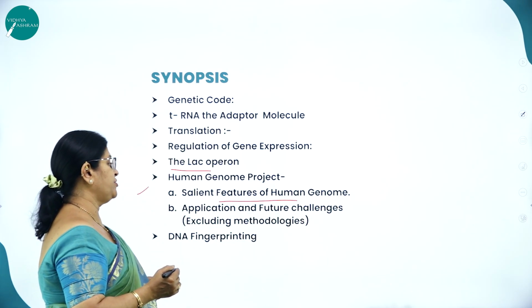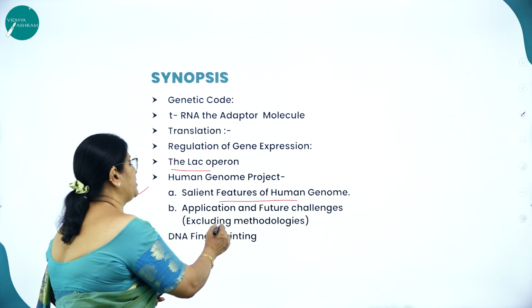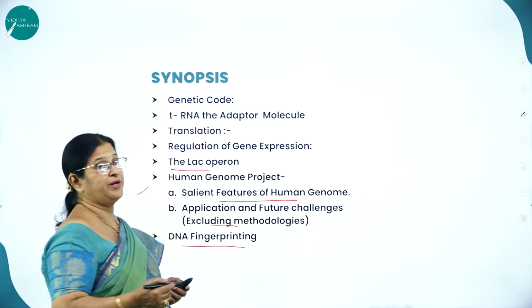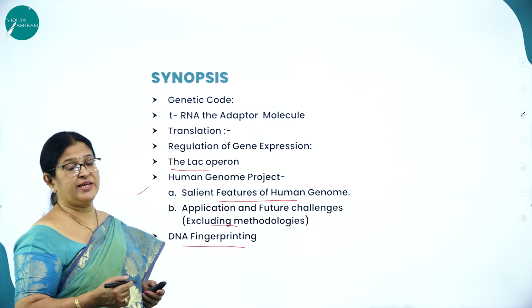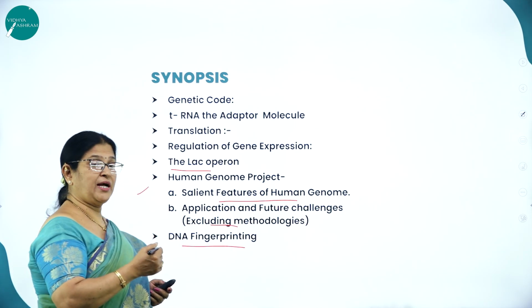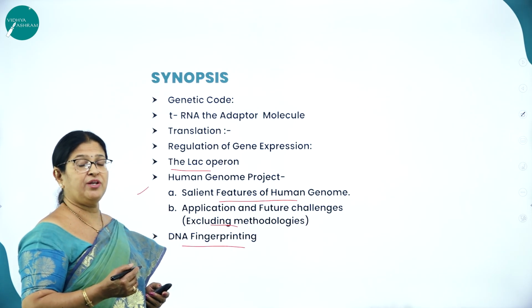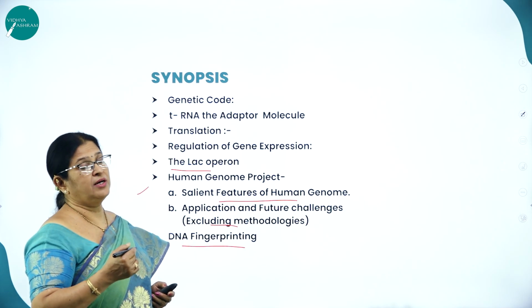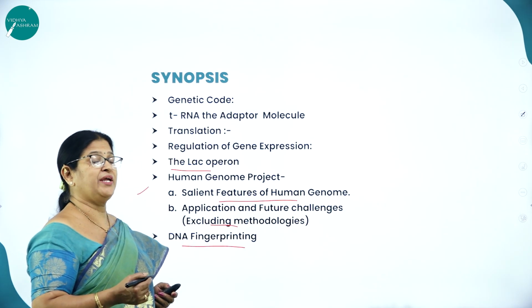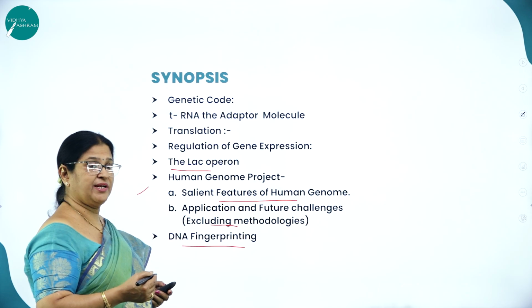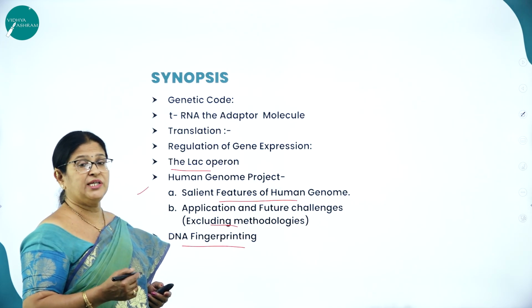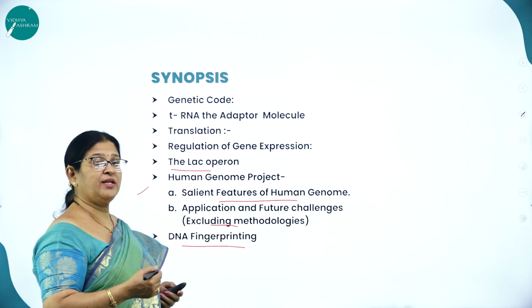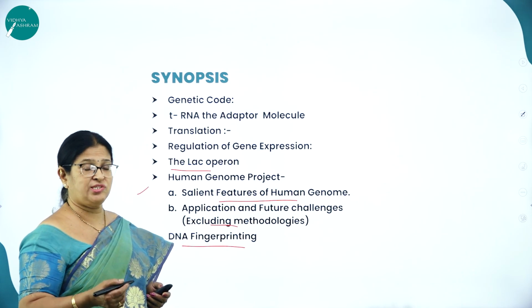Then applications and future challenges, excluding methodologies. And DNA fingerprinting, how important this technique is. For example, the applications of DNA fingerprinting, where you can identify the criminal who has committed the crime, may it be a murderer or a rapist, etc. And we also can solve disputed parentage, like you can assign the parents to the lost children.